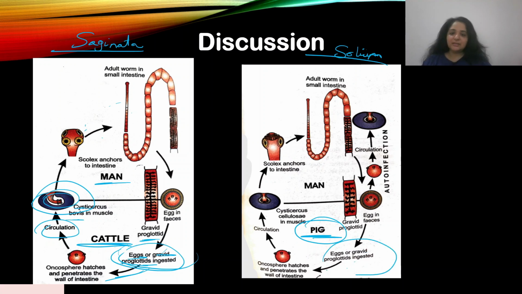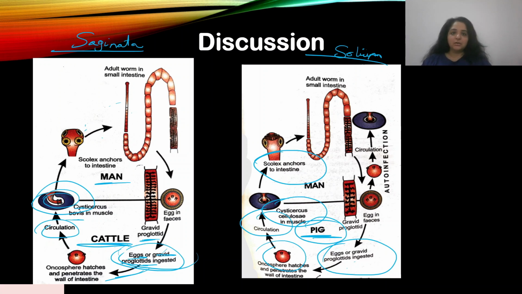When it's ingested, it follows the same thing. The oncosphere develops there, enters the circulation, and the cysticercus bladder worm forms in the muscles. When undercooked pork or infected raw pork is consumed, that's where the tapeworm develops in man. It develops into an adult tapeworm and infects the man.